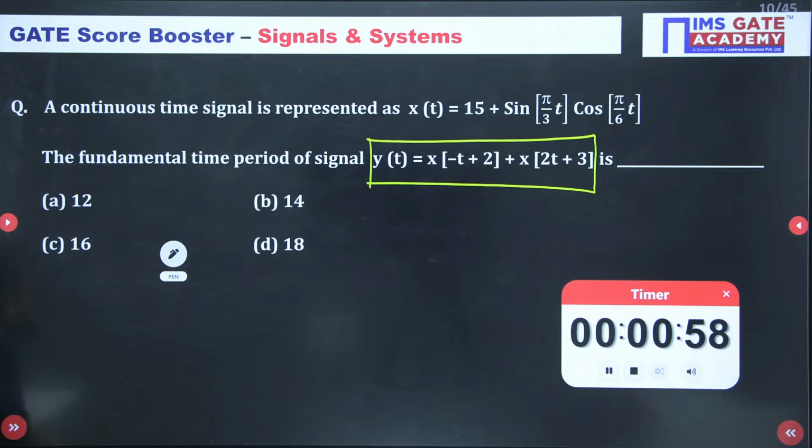It is a question where a good amount of mathematics is required, even some trigonometric formulas, and the concept of periodic signals is also required to solve it.